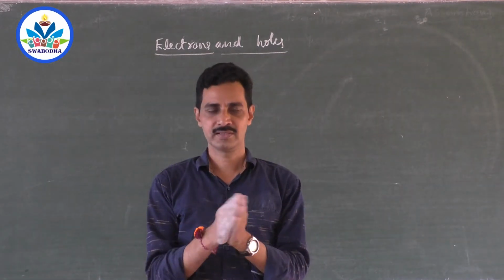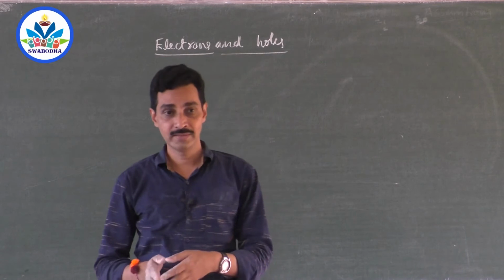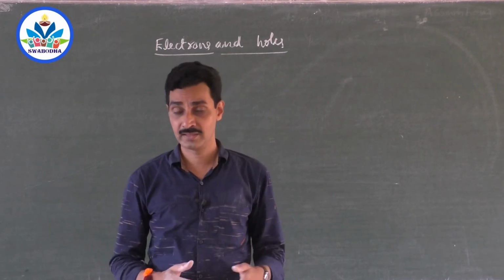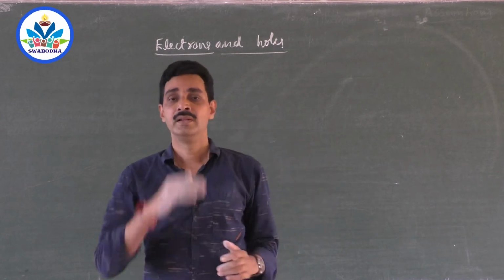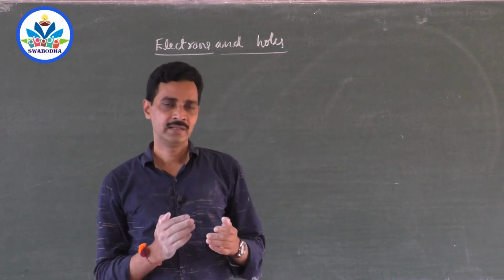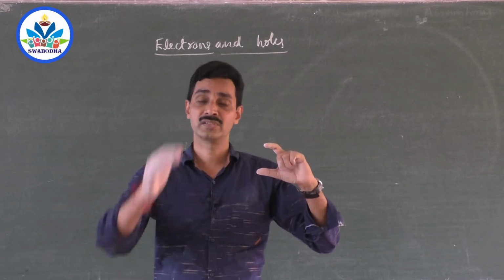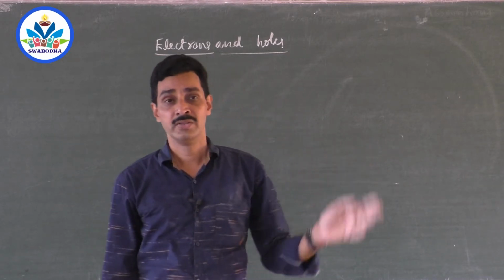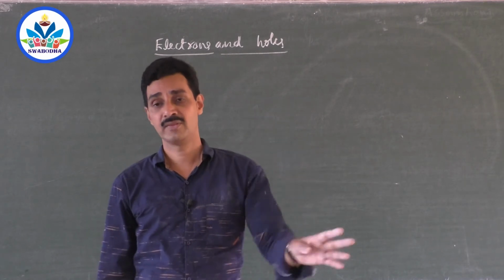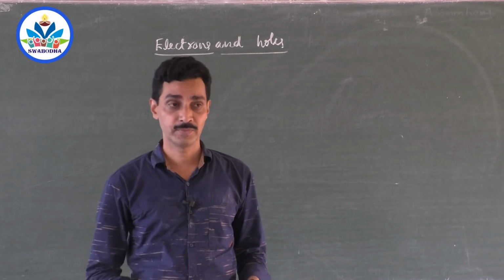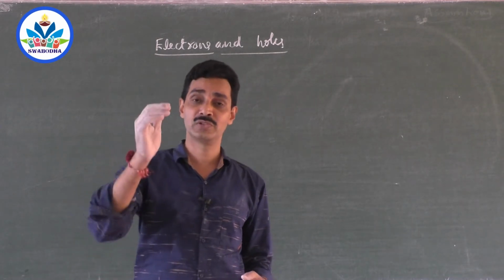the resistivity of conductors, semiconductors, insulators, why they are differentiated, what the actual structural difference is: that energy gap, conduction band, valence band, and what the energy gap in insulators is, greater than 3 electron volts. So electrons can't go to the conduction band at all, so insulators remain as insulators forever, and semiconductors have very less energy gap. So if needed, electrons can be made to go to the conduction band.